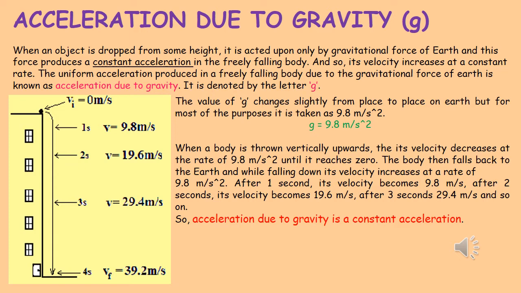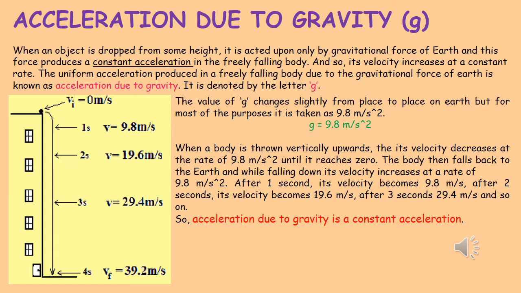Then between 2 seconds and 3 seconds, the velocity again increases by 9.8. So 19.6 plus 9.8, that is 29.4 meter per second, is the velocity after 3 seconds. Then after 4 seconds, again we add 9.8 to 29.4 and we get that after 4 seconds the velocity becomes 39.2 meter per second. And this is true for all freely falling bodies.